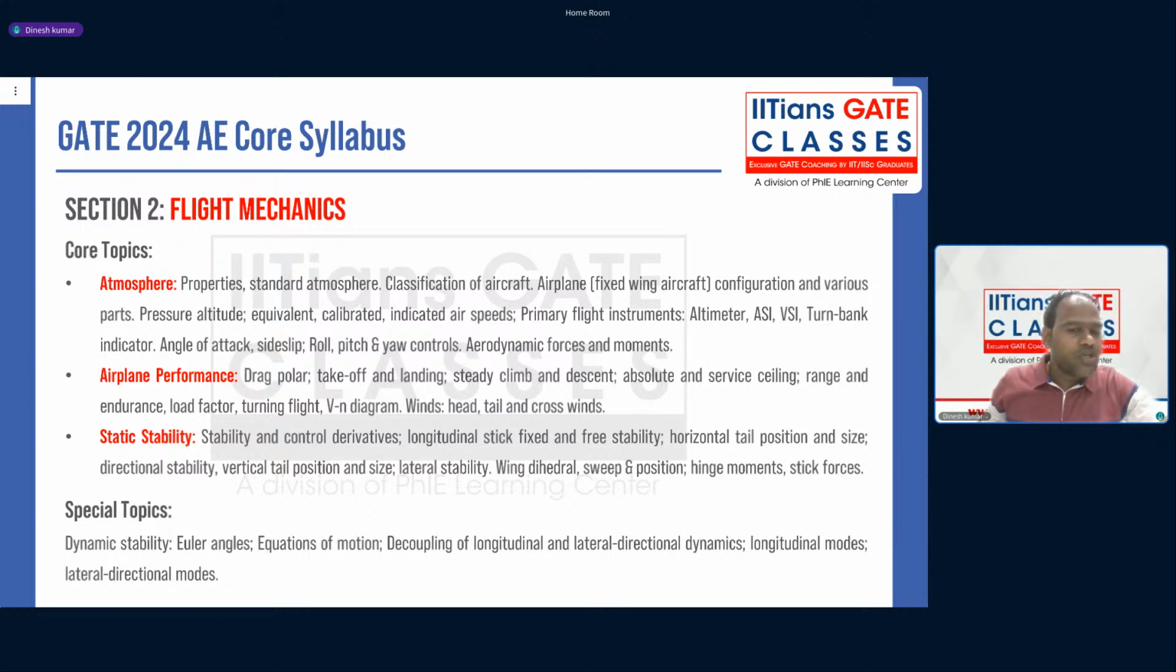So in the last few years of trend, usually they are asking more questions from atmosphere and airplane performance. In the 2023 paper, if you take, there was only 1 question from the stability part, but in 2024, it's a well balanced paper where the questions are there throughout the syllabus.